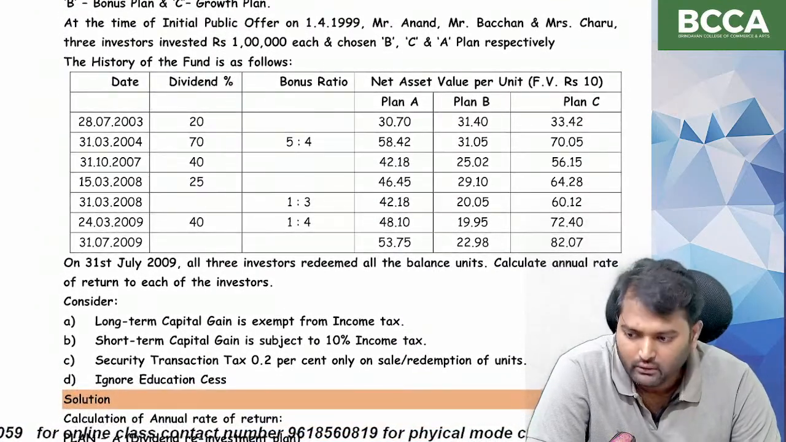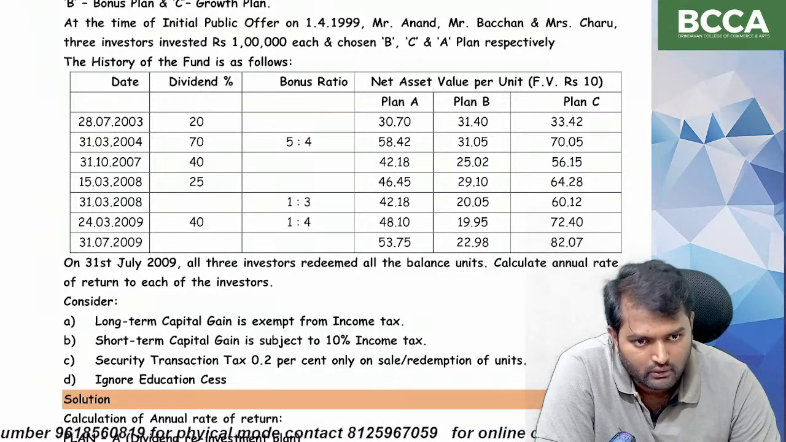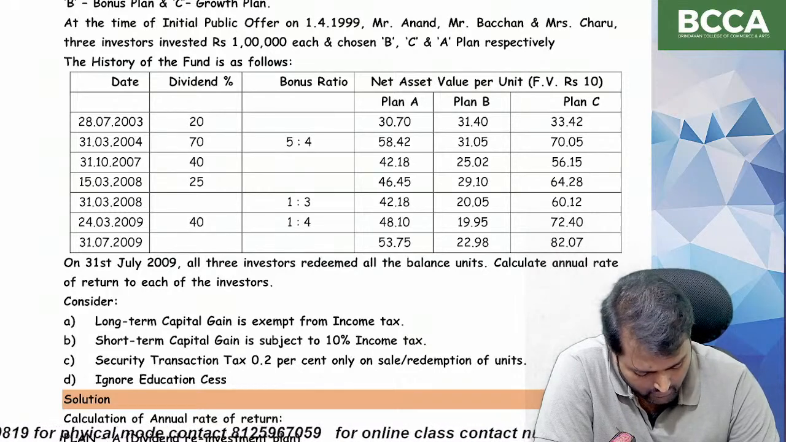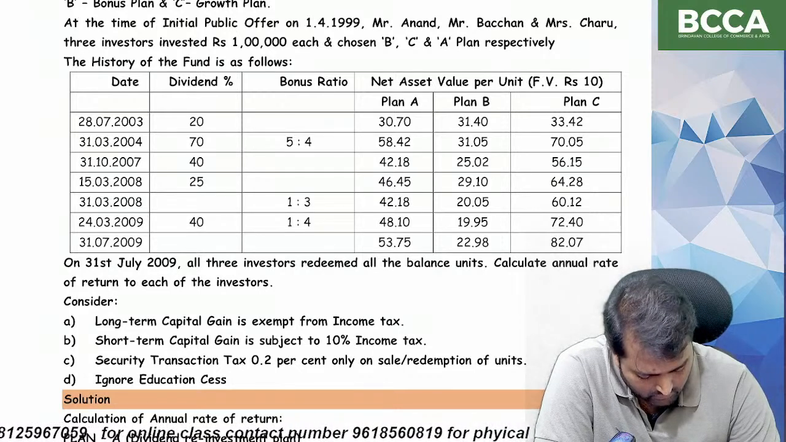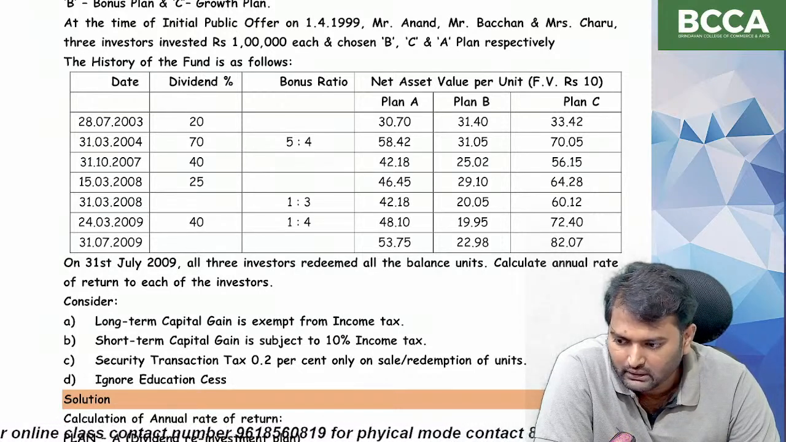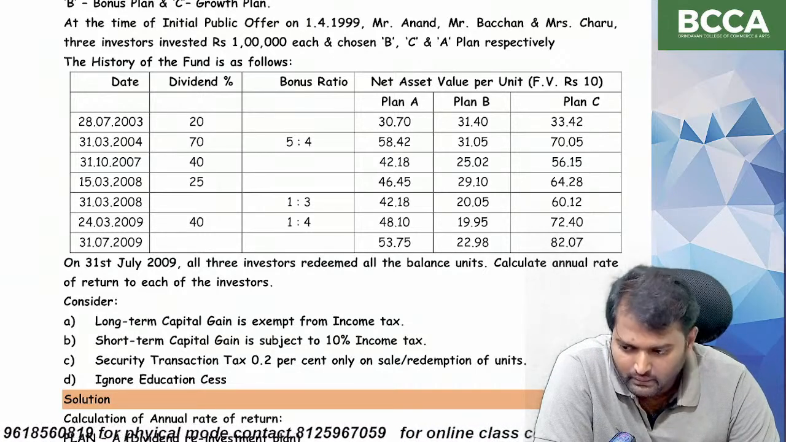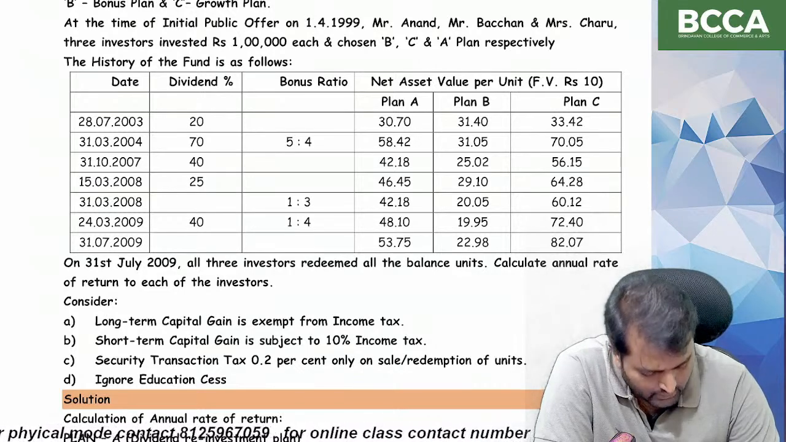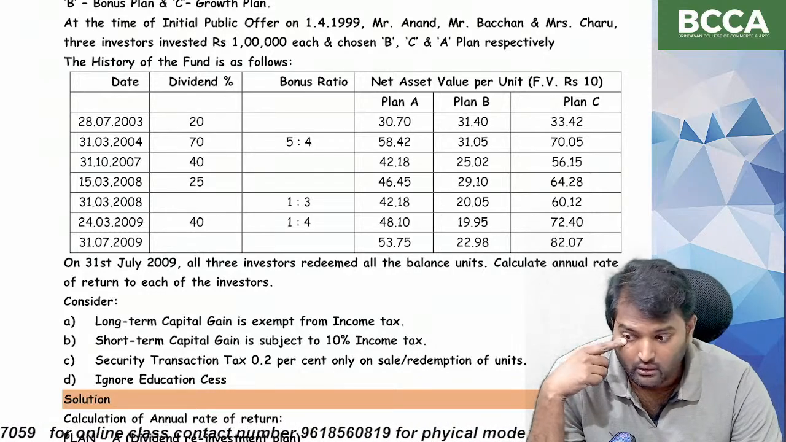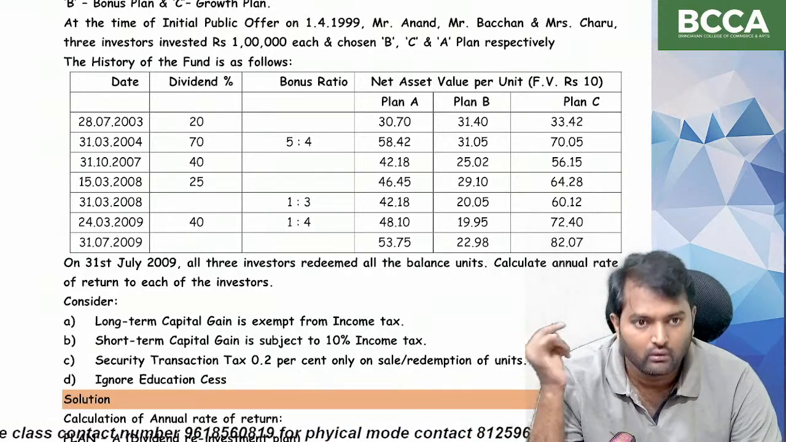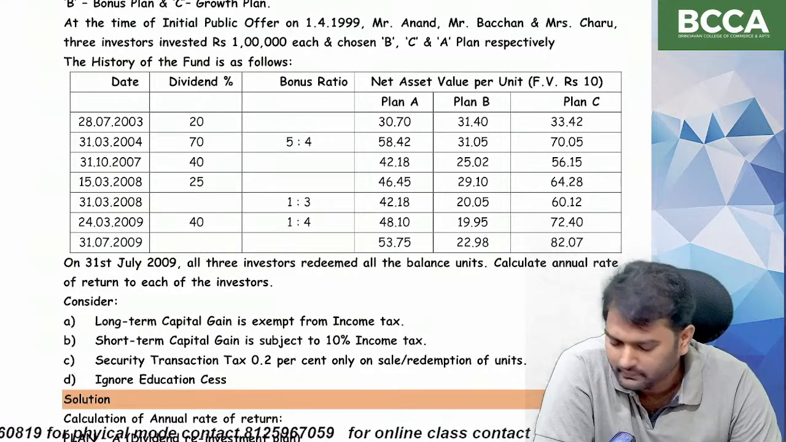On 31st July 2009, all three investors redeemed all the balance units. Calculate annual rate of return to each of the investors. Consider long term capital gain is exempt from income tax. Short term capital gain is subject to 10% income tax. Security transaction tax 0.2 percentage only on sale or redemption of a unit. Ignore education cess.